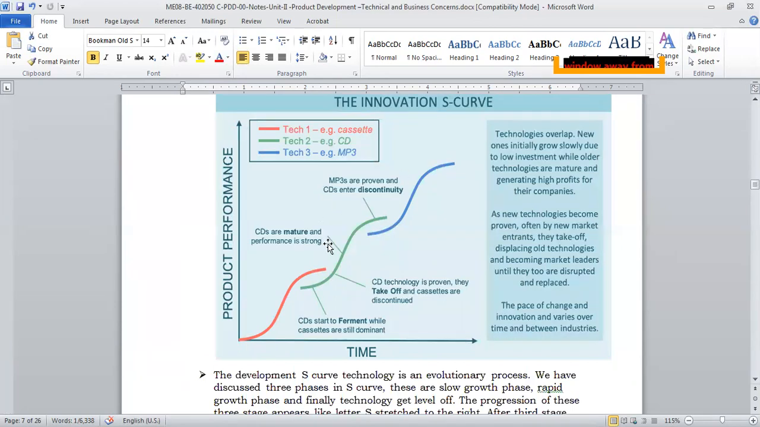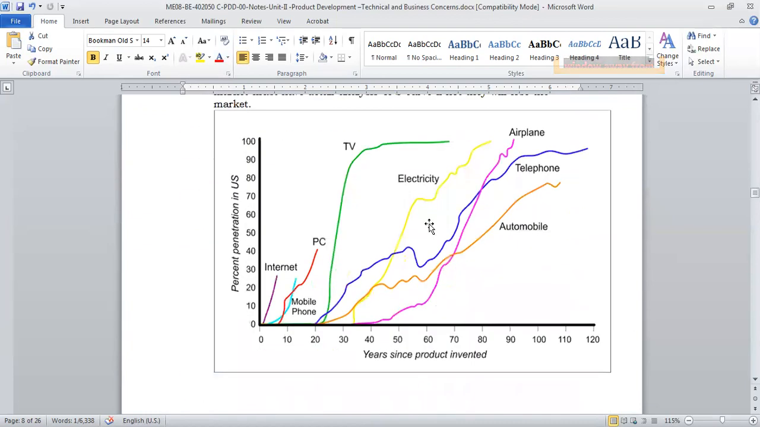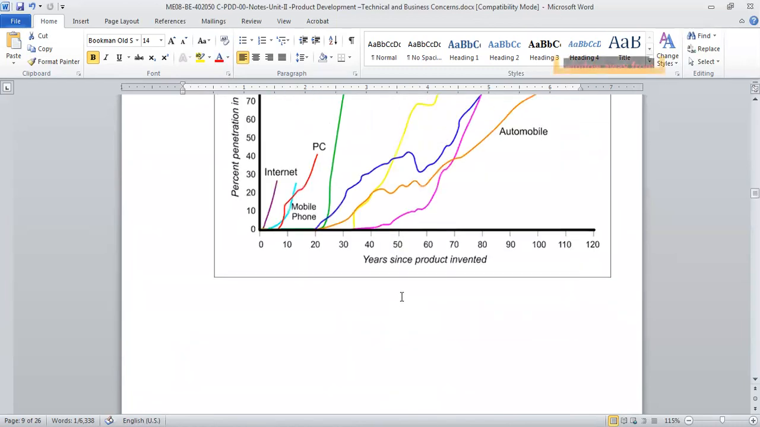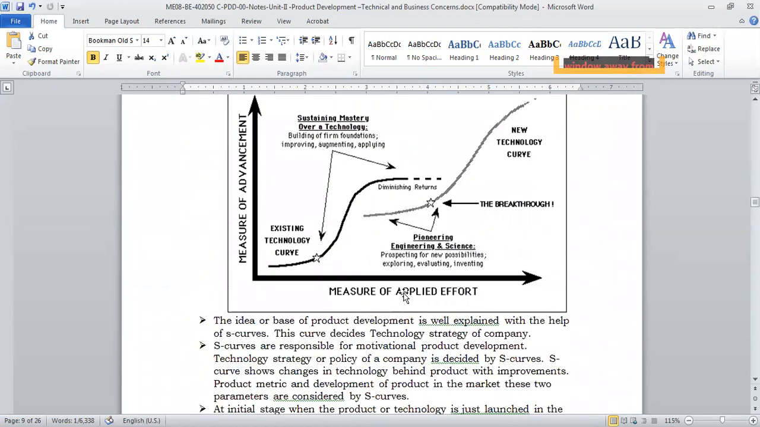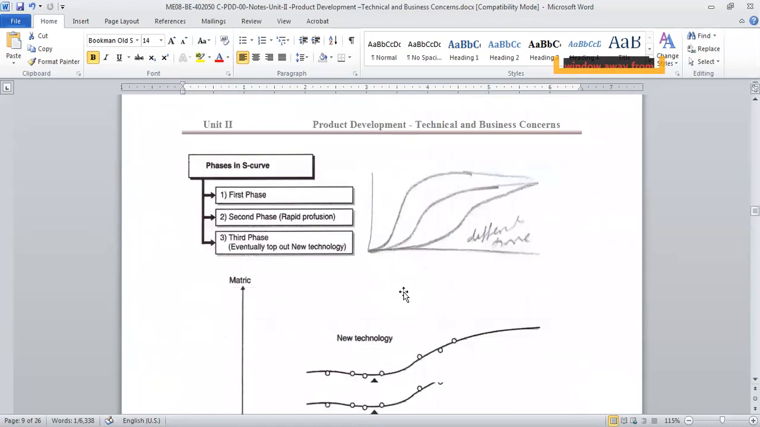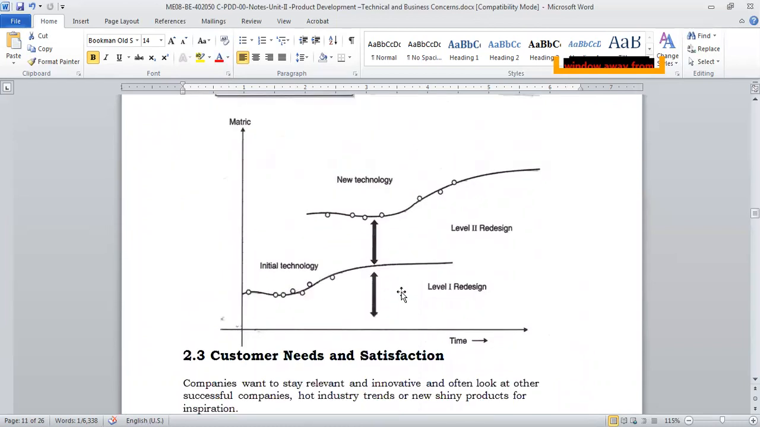We have taken the example of the music industry, how it has changed with the technology, and how it is continuously changing and evolving, right? We talked about that. We have taken some examples of some products, like the maturity, how they have penetrated US houses. Then we have seen the different phases of the S curve, first phase, second phase, and third phase, right?